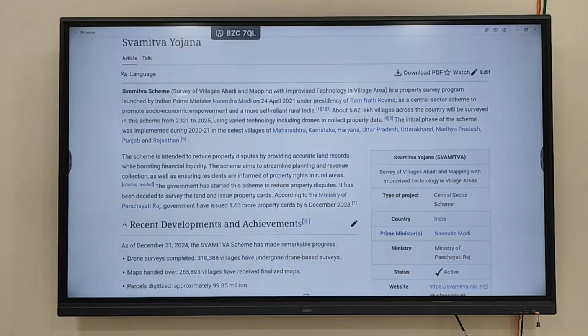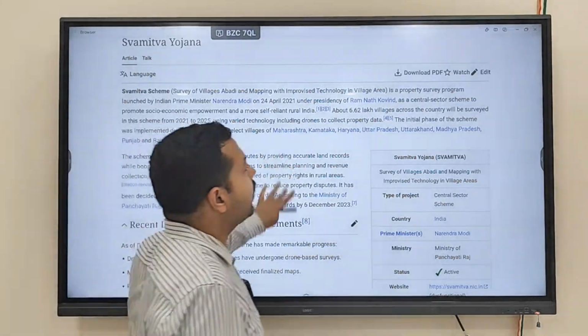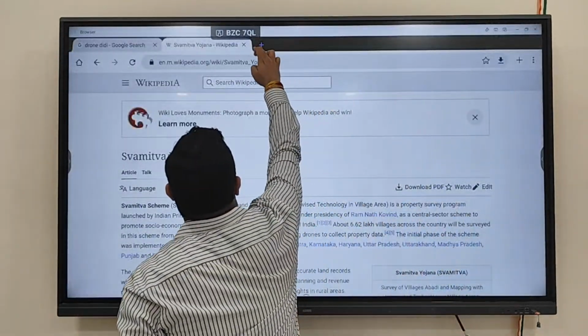So you see eNAM. The second thing we have written is the Namo Drone Didi scheme. The third you see is the Swamitwa Yojana. This is another important scheme. Then the government is also running